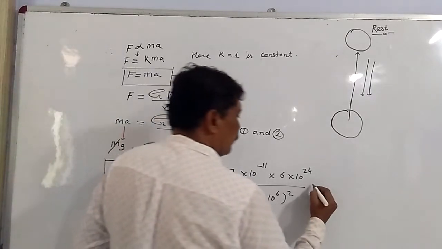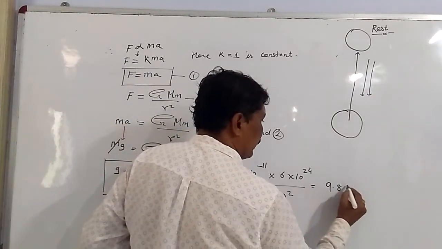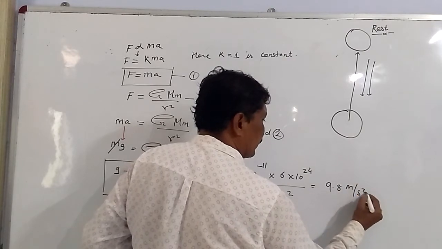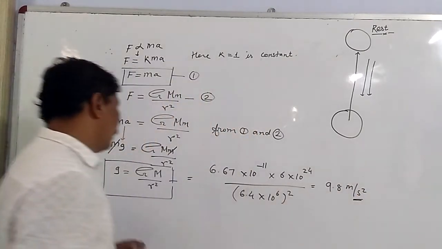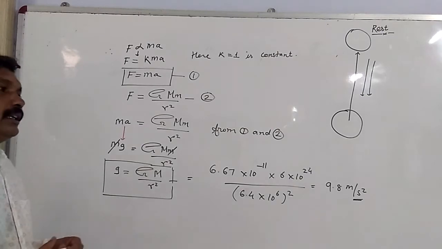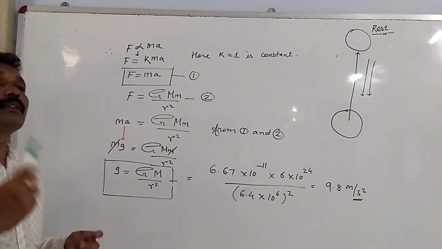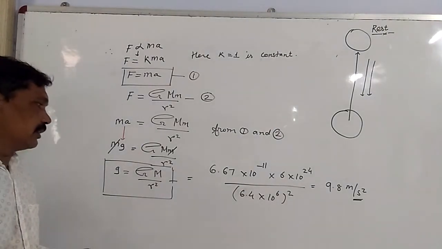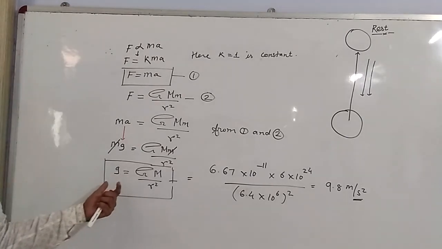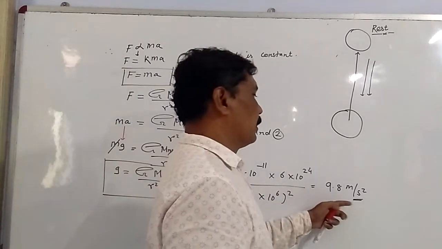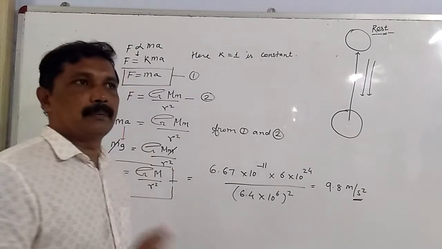If we calculate, we will get 9.8 meters per second square. The unit of acceleration due to gravity is meter per second square because it is acceleration, and therefore the value of g is 9.8 meter per second square.